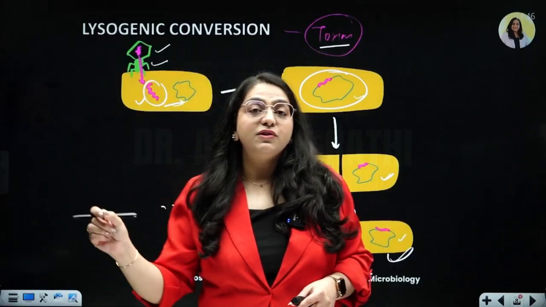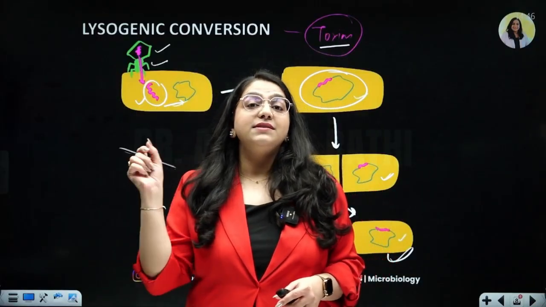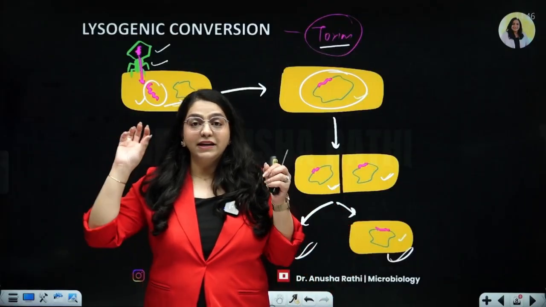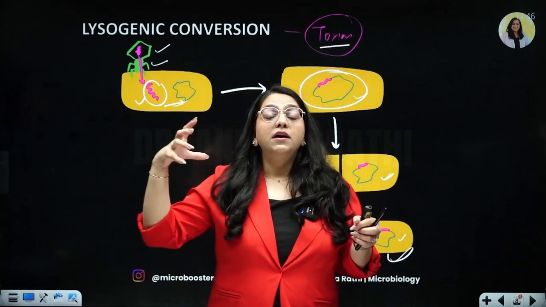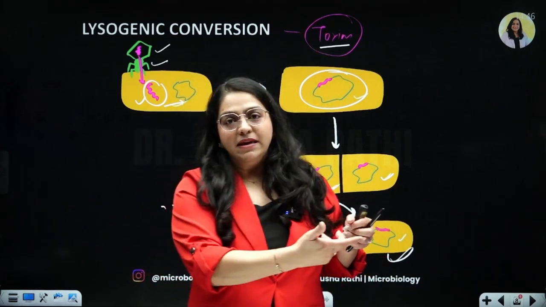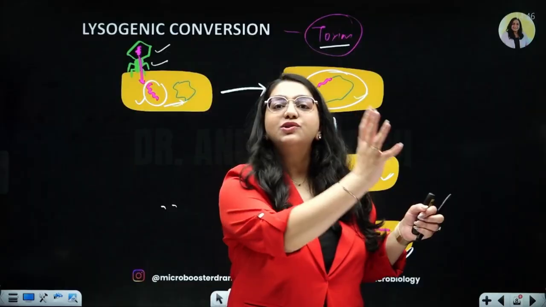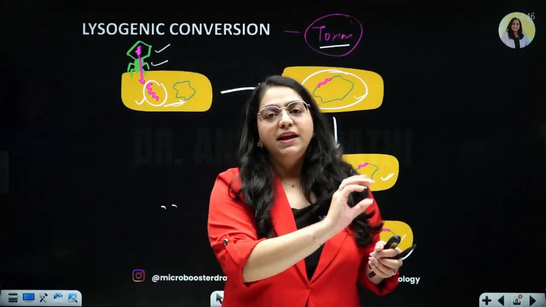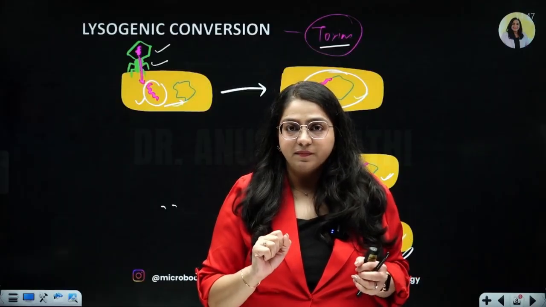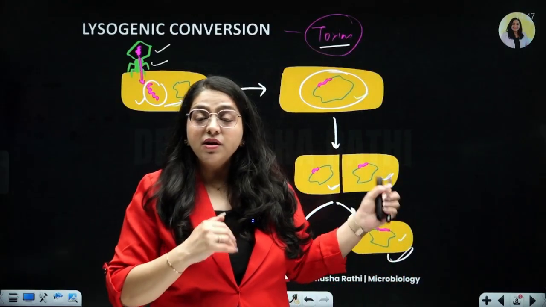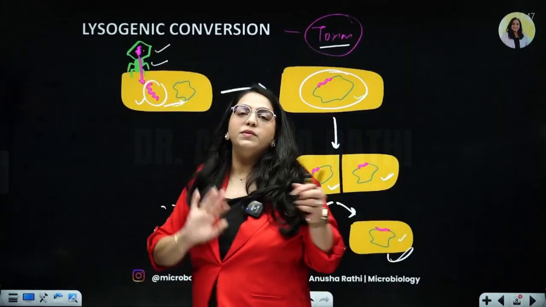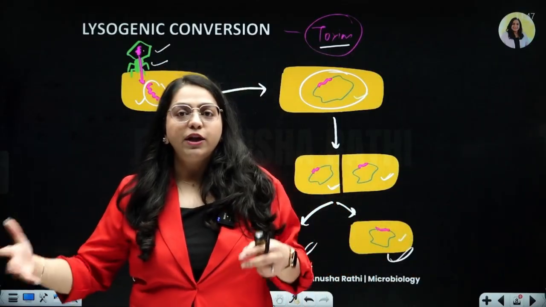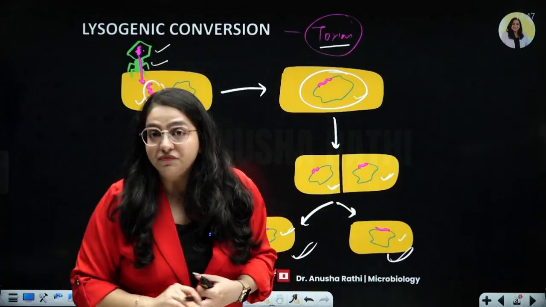So lysogenic conversion is a little different from transduction. Because in transduction, somehow the bacteriophage was giving the DNA of bacteria A to bacteria B. Either it was giving it totally in generalized, or it was giving a little portion of bacteria A to bacteria B in restricted or specialized transduction. But what happens in lysogenic conversion? The phage gives its own DNA to the bacterium and as a result, gives the bacterium the property to produce toxins. I hope you never get confused after this.